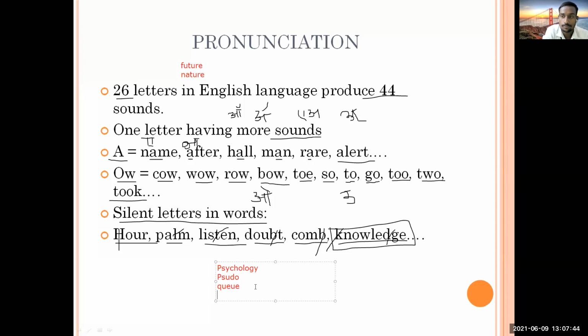Let me read it. This is bouquet. If you see the spelling, you might call it one way, but it is pronounced bouquet.